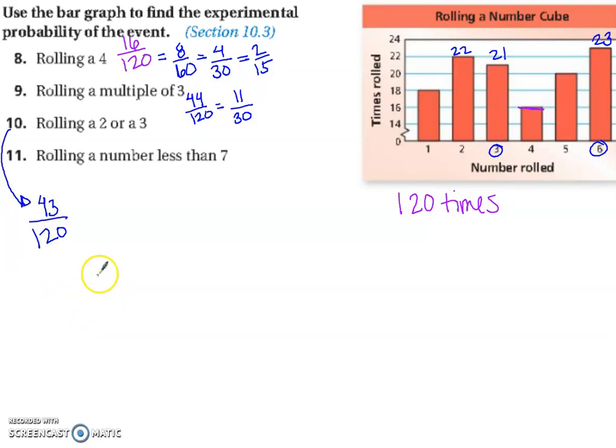Look, number 11, rolling a number less than 7. All of the numbers on a number cube are less than 7. So the probability of rolling a number less than 7 is 100%, or 1. 1 out of 1, or 120 out of 120. 100% chance that's going to happen.